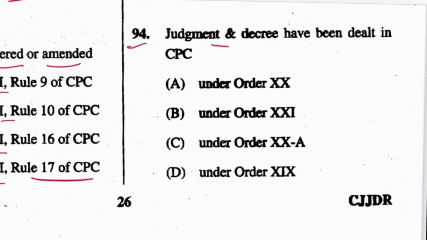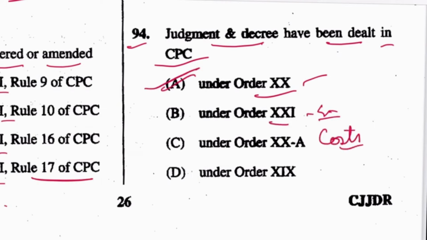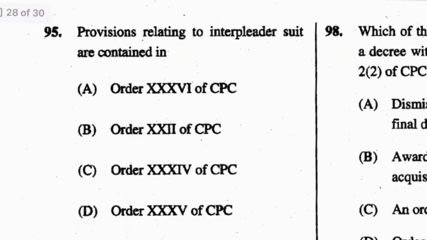Next, 94. Judgment and decree have been dealt under Order 20. In the last paper they asked for Order 21, execution. So A is the answer. What is Order 20A? It is costs. And Order 19 is affidavits. Next, 95.